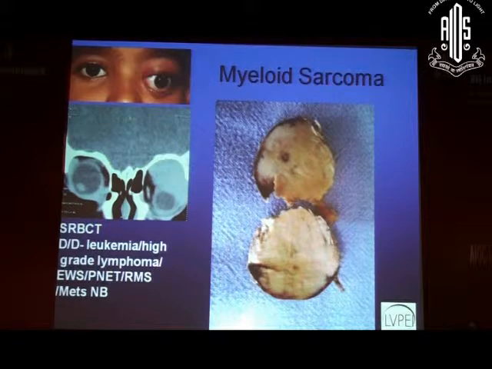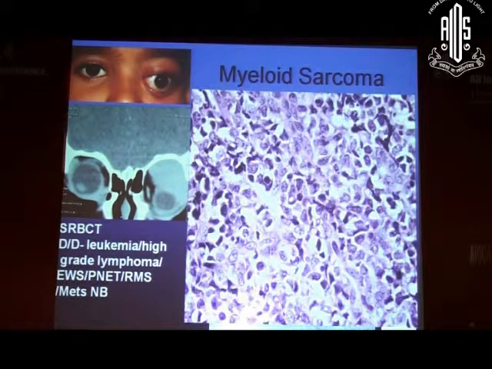They have a greenish tinge, though this picture has been taken once it was fixed in formalin, so it did not have that green tinge after it was formalin fixed. And this is how the microscopy was. So these also look like very undifferentiated tumors, and so they could be taken as any pleomorphic variant of a rhabdomyosarcoma, Ewing sarcoma, though they have a very blastic kind of chromatin and very irregular nuclear membrane. So when we see this contorted nuclear membrane and some cytoplasm, very pleomorphic cells, on HNE, that is hematoxylin eosin stain, we cannot call it a myeloid sarcoma.